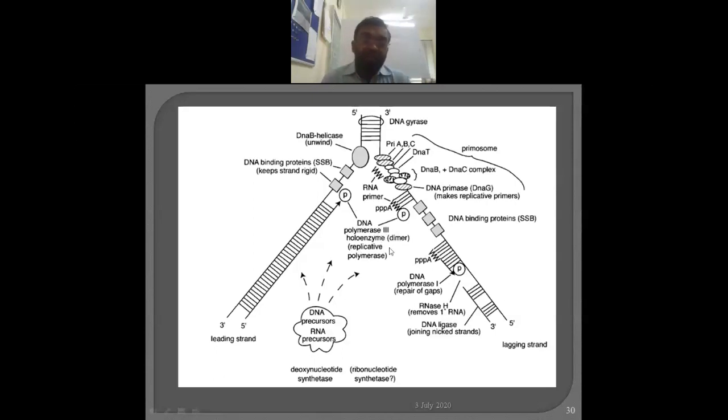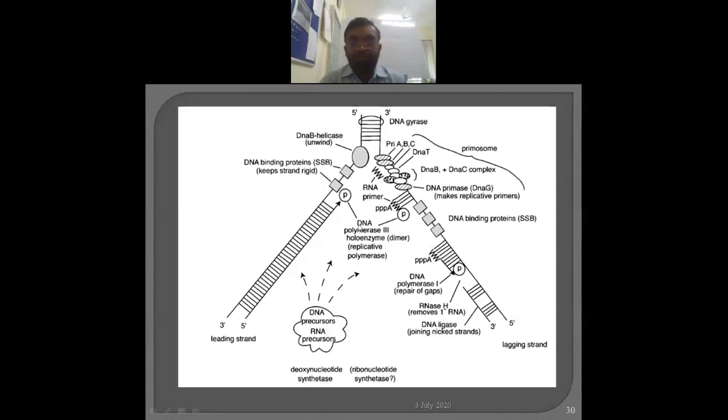But there is a problem with the DNA polymerase. It can polymerize only in the 5 prime to 3 prime direction. In the opposite direction it will never go. Both strands are antiparallel: this one is running from 3 prime to 5 prime, and here exactly the opposite, running from 5 prime to 3 prime. So the total orientation is different. The DNA polymerase can add only to the 3 prime OH end, but on the other strand it is not possible. It can go only in this direction.